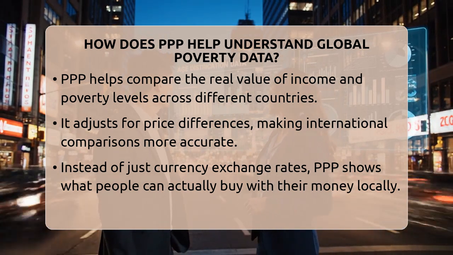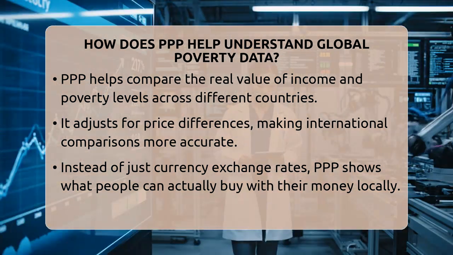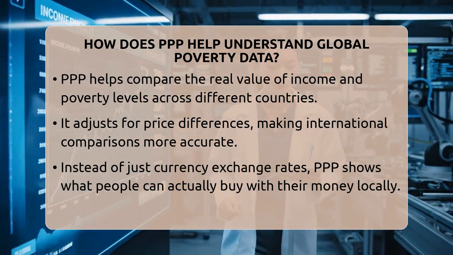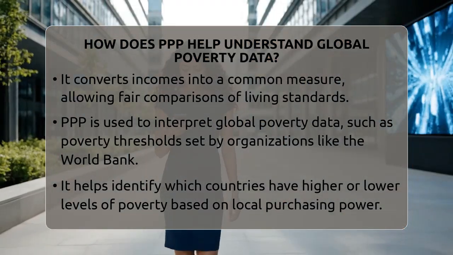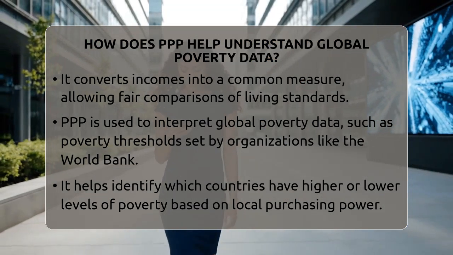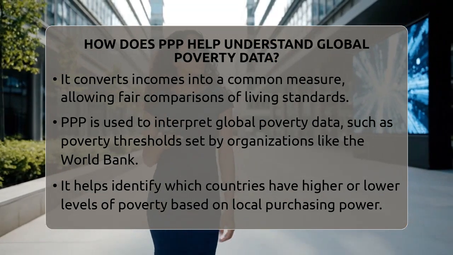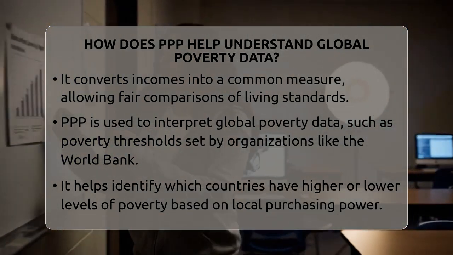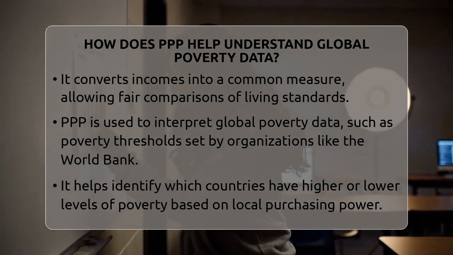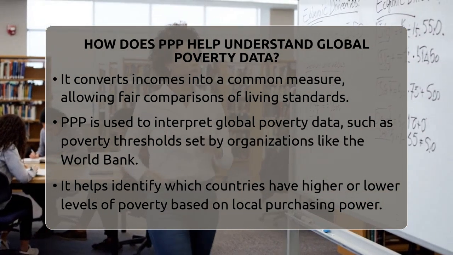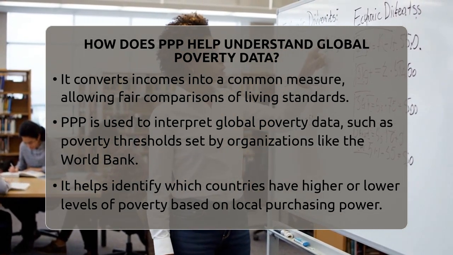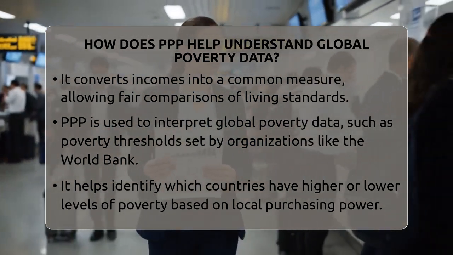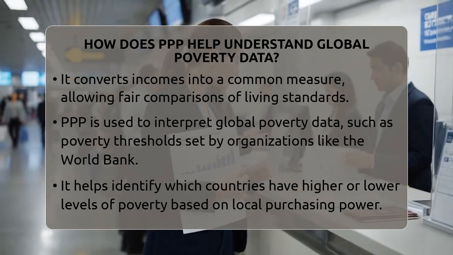Instead of just looking at currency exchange rates, PPP tells us what people can actually buy with their money in their own countries. This makes comparing living standards much fairer and more accurate. When we look at global poverty data, PPP helps convert incomes into a common language. For example, if someone in Nigeria earns what looks like a small amount in dollars, PPP adjusts that figure so we understand what that income can buy locally. It's like translating currencies into a universal measure of what people can afford. This way, we can compare poverty thresholds across nations without misleading conclusions.